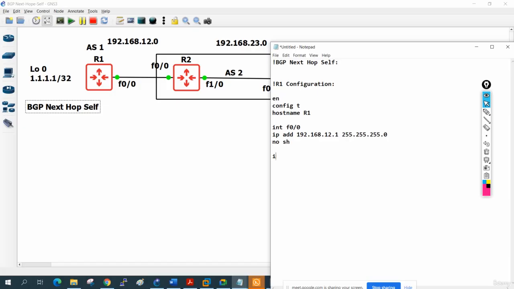Then we have one more loopback, so I will write interface loopback 0, and then ip address 1.1.1.1, and we are writing /32, which means all will be 255. Even if we want to use /8 we can use it, but anyhow I wrote /32, so we will use this /32. So this is for the R1 configuration. Now let me divide this page, and here I will write R2 configuration.